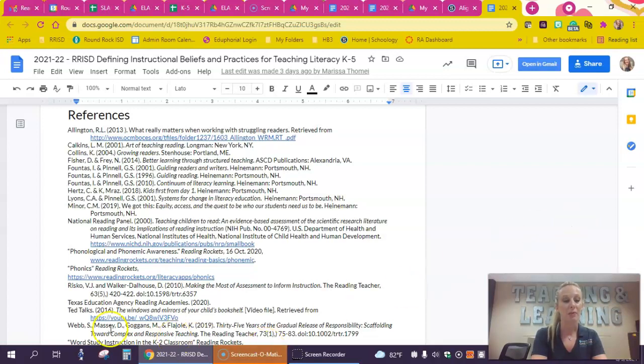So I hope that this was helpful for you. I hope you understand this document, how you can use it, what it means for you and your team as you come together on planning literacy for your students.